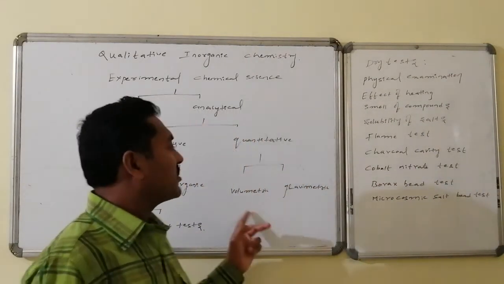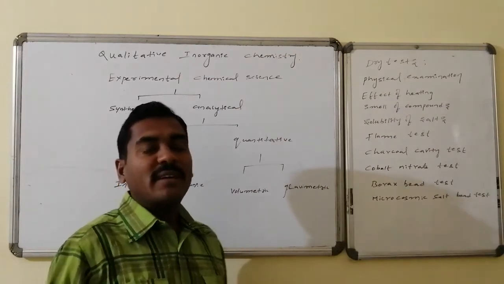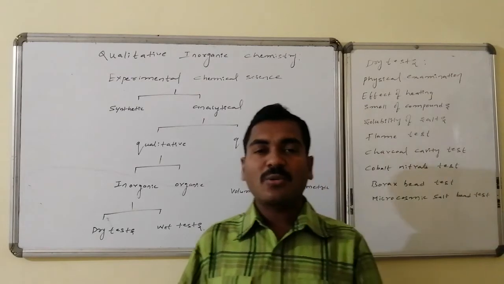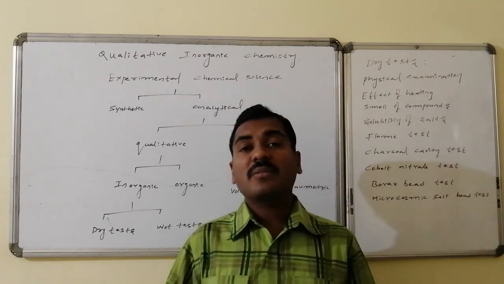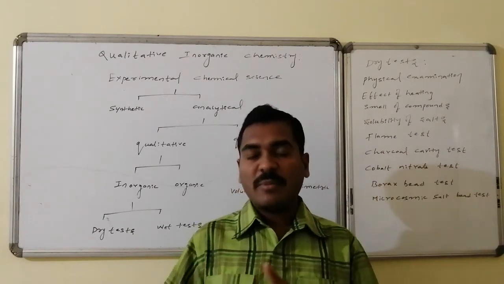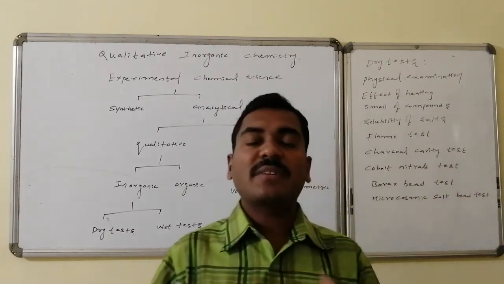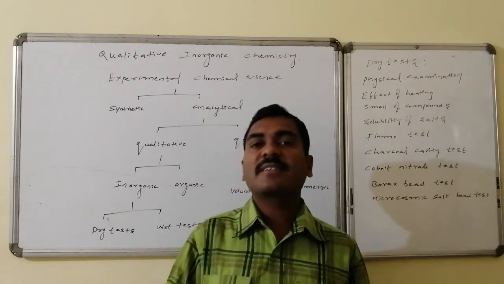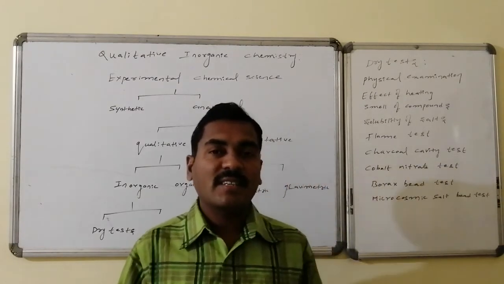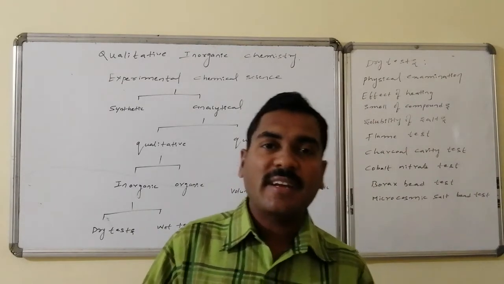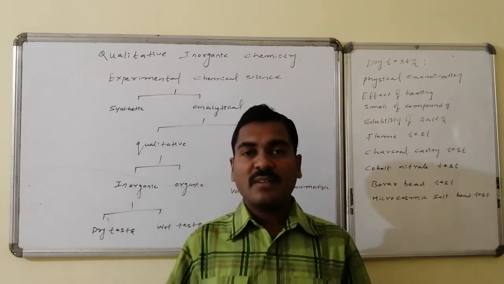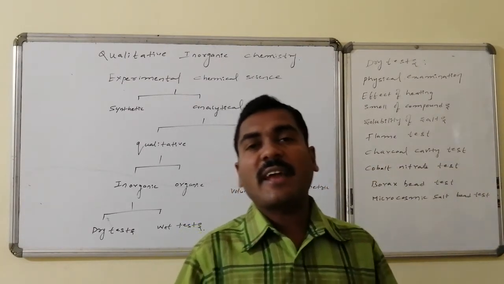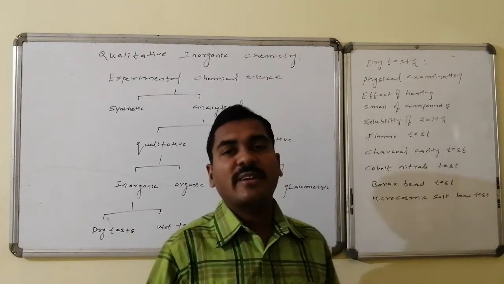One is volumetric chemistry, the second one is gravimetric. Volumetric stands for this: one compound of known concentration and known volume is there. For the other compound, the volume is found by titration, how much volume is sufficient for the first compound. From that volume information, its concentration and its amount are calculated. Such kind of studies are said to be volumetric analysis. Volume is taken as the reference, taken as authentic, and by taking this as authentic, we can calculate the amount of compound. That is said to be volumetric analysis.